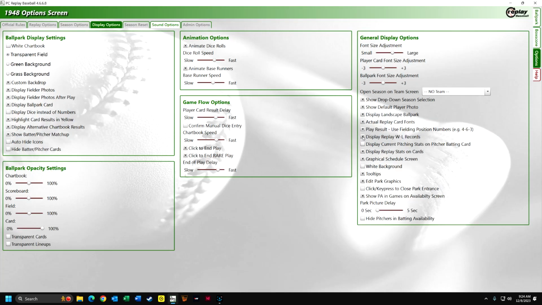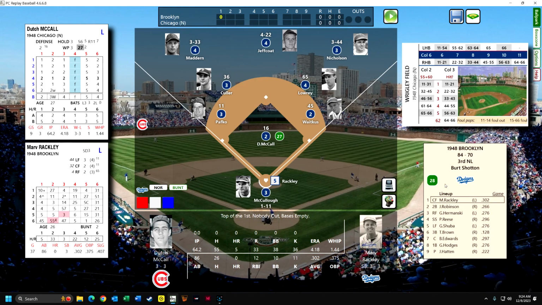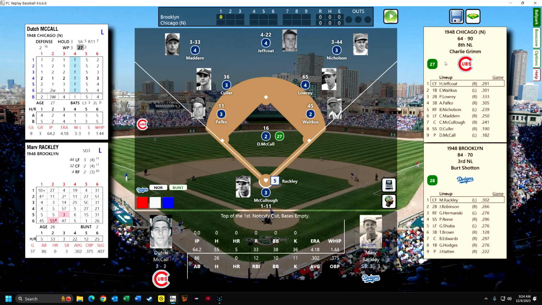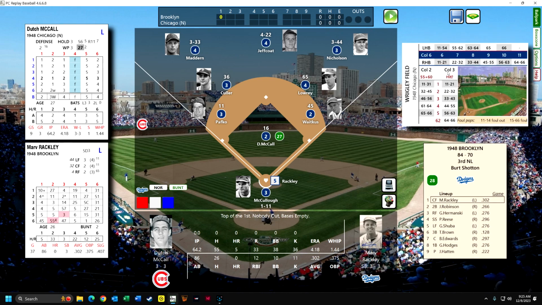But I'm going to look here, and we can see that in 1948, the Cubs lost 90 games, and Brooklyn came in second place, or third place. I guess the Giants came in second.